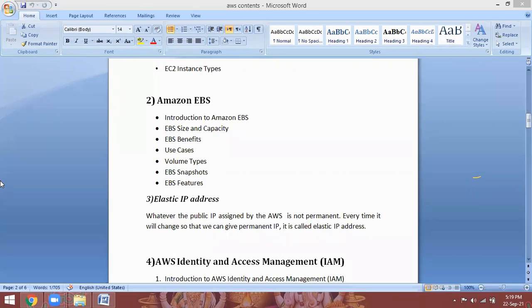Next one, Elastic IP address. Remember, whatever public IP is assigned by AWS is not permanent. Every time it will change. So that we can give a permanent IP, it is called an elastic IP address. I will give a simple example.